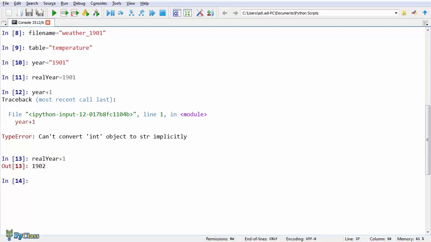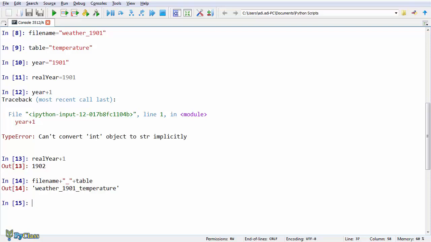Well, you could also add up strings if you want. You can do that using the add operator. For example, let's say filename plus an underscore, which is a string, plus table. And we have a string. Now, when you use the plus sign for strings, we call the process concatenation.